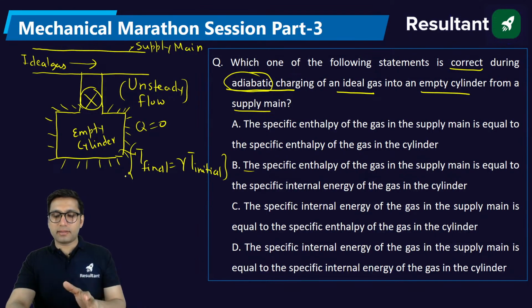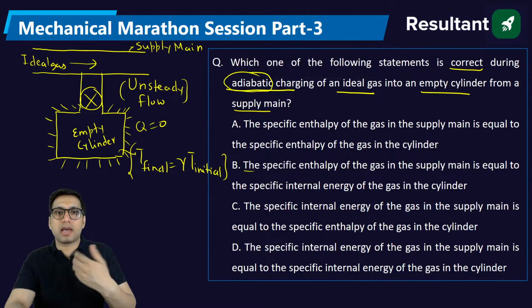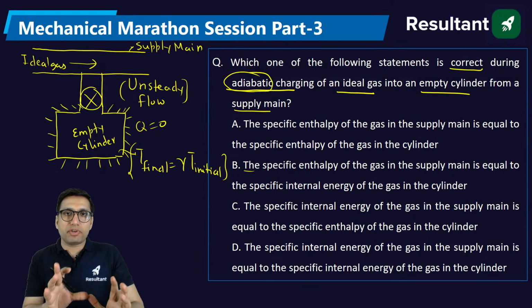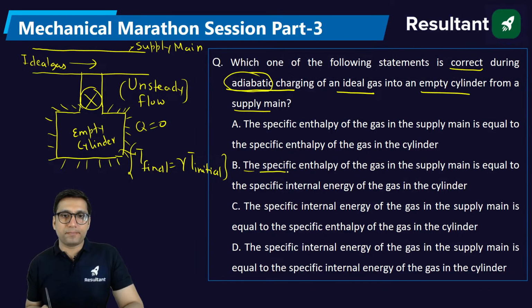But the question is, this result that final temperature is equal to gamma times initial temperature, how do you get this result? There is a complete equation and analysis done. I don't want you to follow that analysis, but the analysis is that the specific enthalpy of the gas in the supply main, supply main means this, is equal to the specific internal energy of the gas in the cylinder.